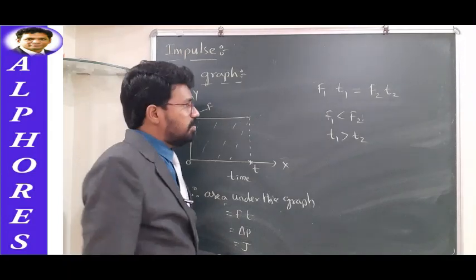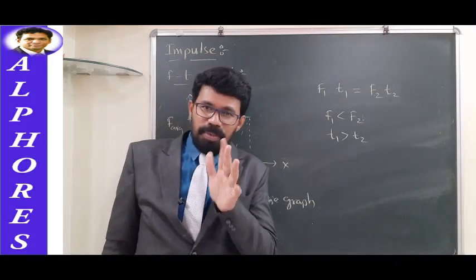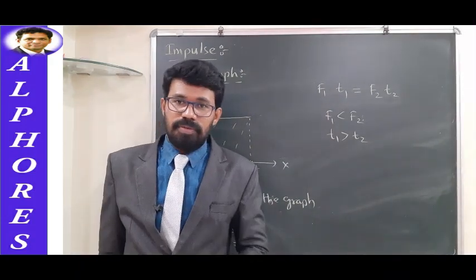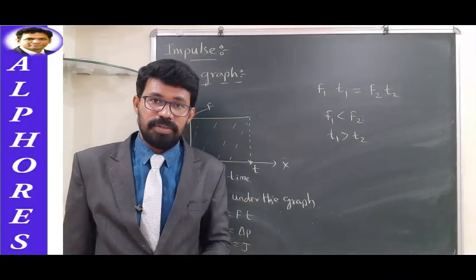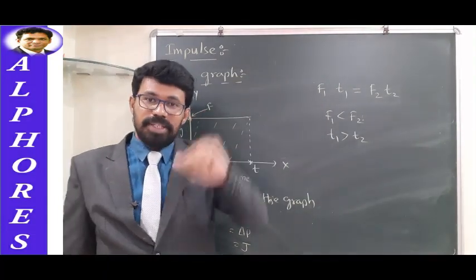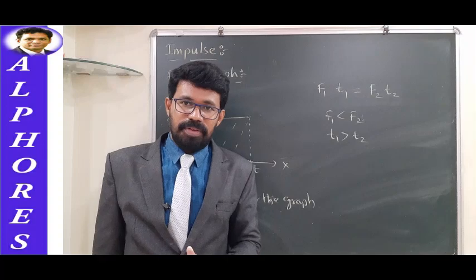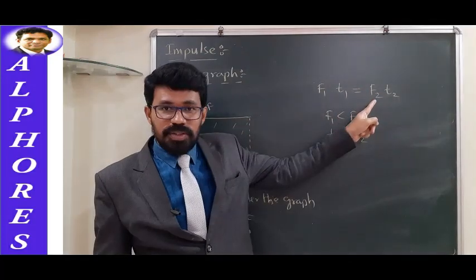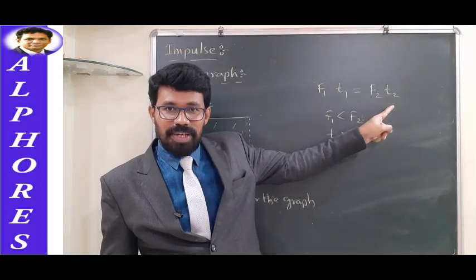Is that right? It means that for the same impulse, for the same change in momentum, two sets of forces and times are possible. If the force is less and it is acting for a long time, the corresponding change in momentum can be equal to that of a large force acting over a short interval of time.